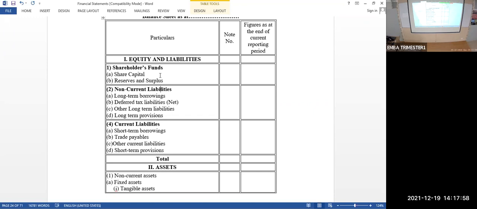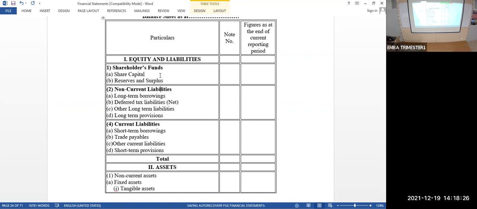This 3,000 is called rent paid in advance. Any expense paid in advance, you have to minus that amount from the total expense paid to find out the real expense to be deducted from the income. What is profit actually? Profit is equal to income minus expenditure. So these kinds of things are called adjustments.